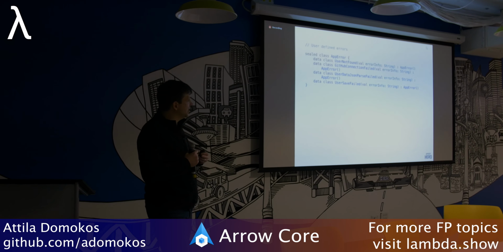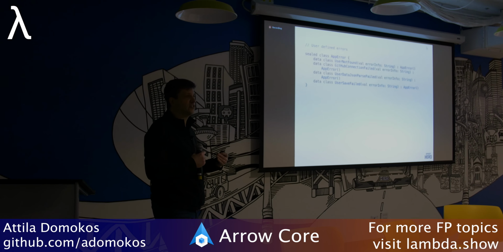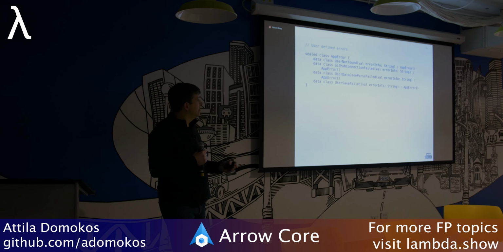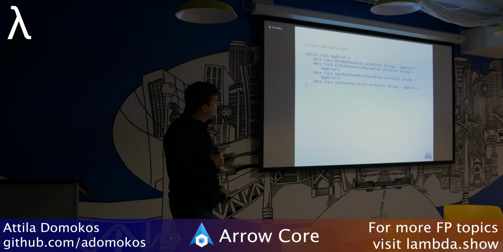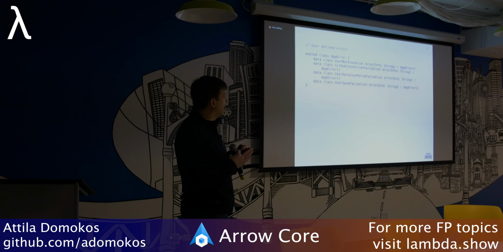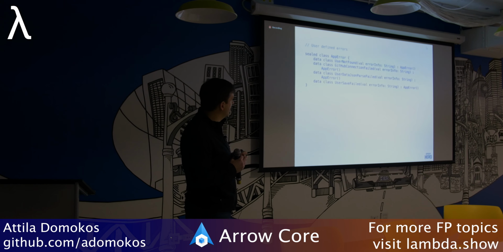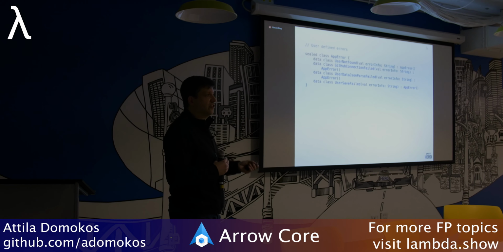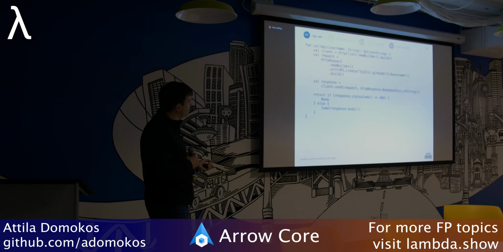Arrow actually has, it's not something specific to Arrow, but this is where I saw the example of our algebraic data types for errors. And the reason I like this a lot is because it has nothing to do with throwable. This is just the pure types in Kotlin. And I use them really just to map any kind of error that could happen in my application. And that's the value that I'm returning in the either left position.